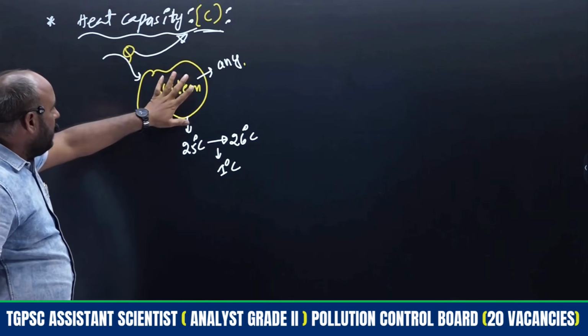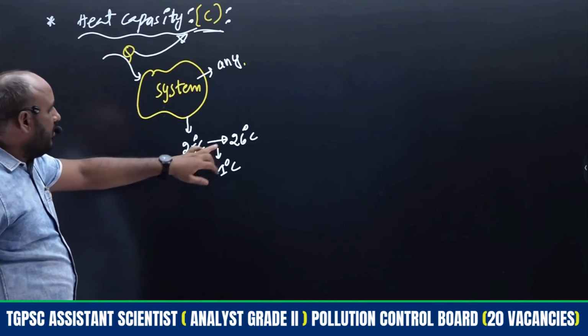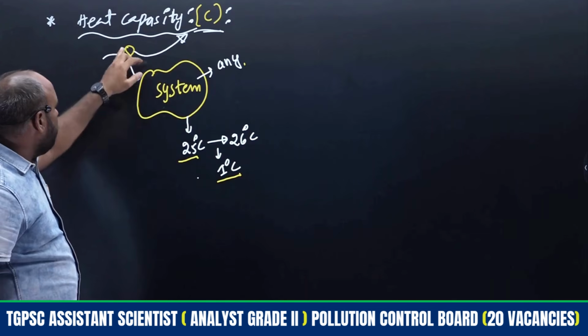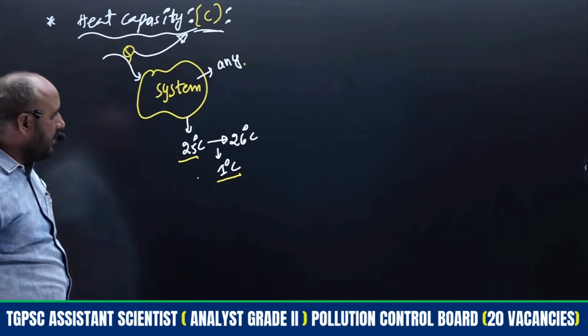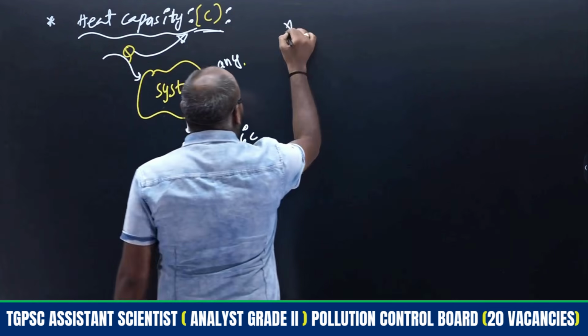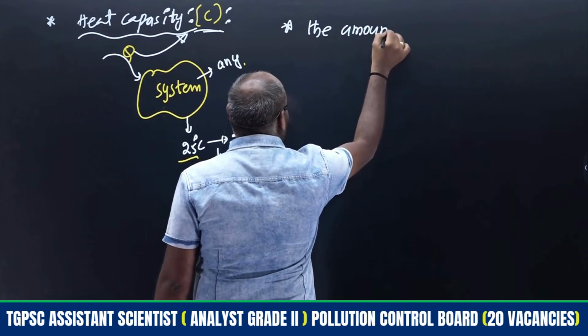The system is there. The temperature is present at 25 degrees centigrade. I want to raise it to 26, that means 1 degree centigrade. How much amount of heat is required? The statement will be: the amount of heat required. So what about the heat capacity? It means the amount of heat required.